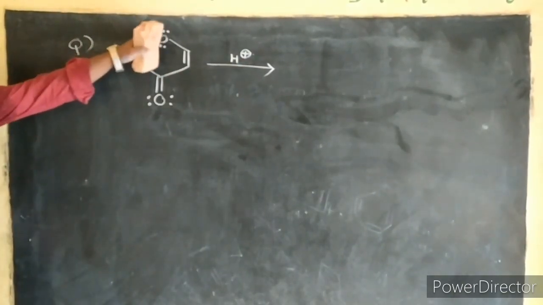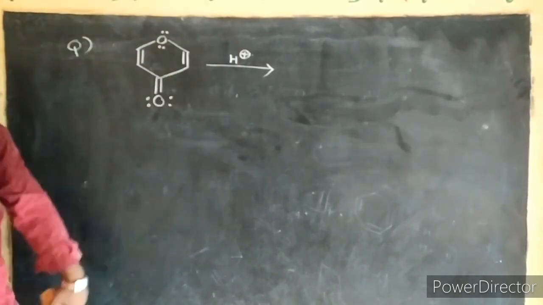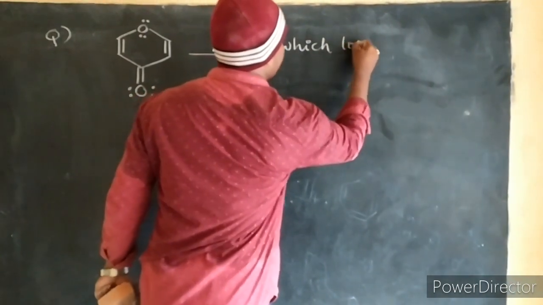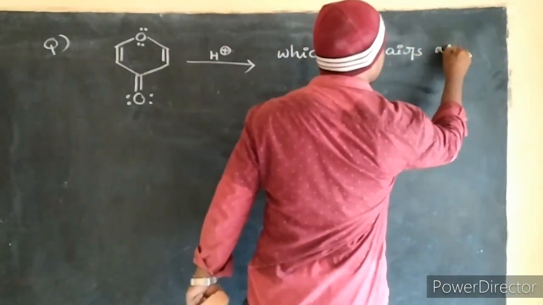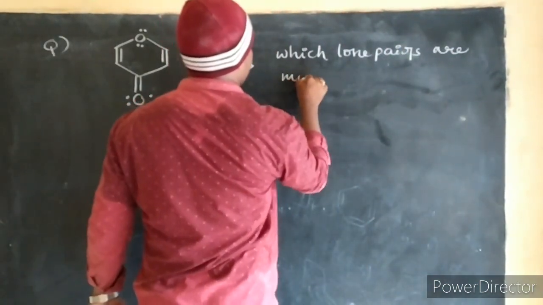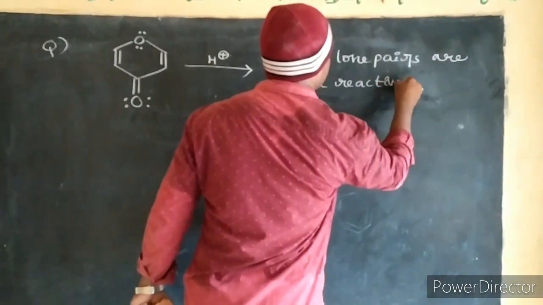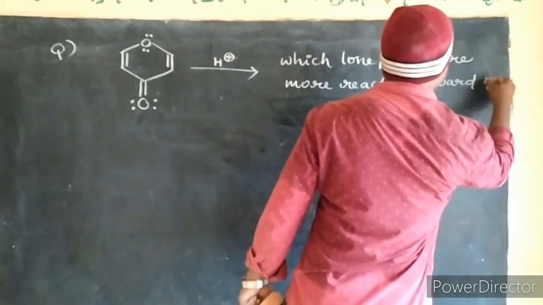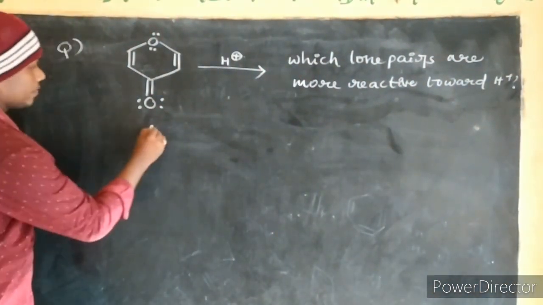Which lone pair of electrons is most reactive towards H plus? What is the question? Which lone pairs are more reactive towards H plus? Correct?